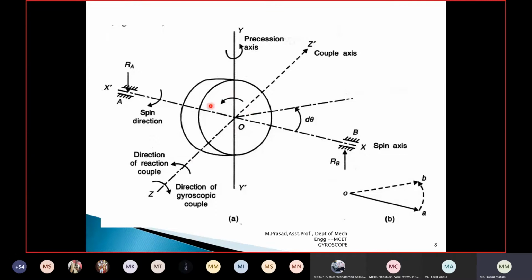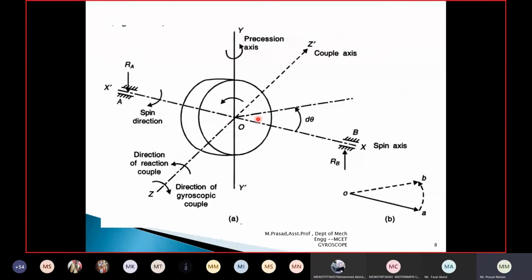Now when the disc is rotating in clockwise motion, how will it move? It will move in the forward direction. So the motion of the disc is represented with the vector OA, which shows the forward motion. Already we discussed earlier, when the disc rotates in clockwise direction, it moves forward.